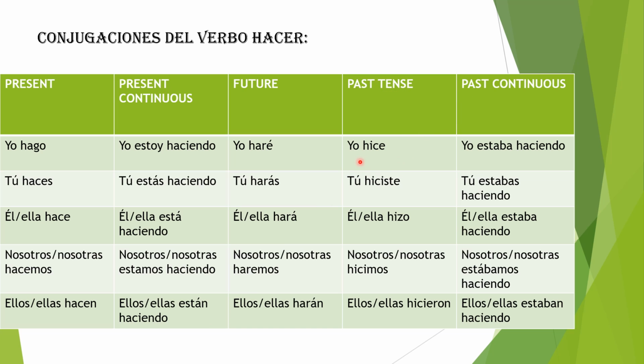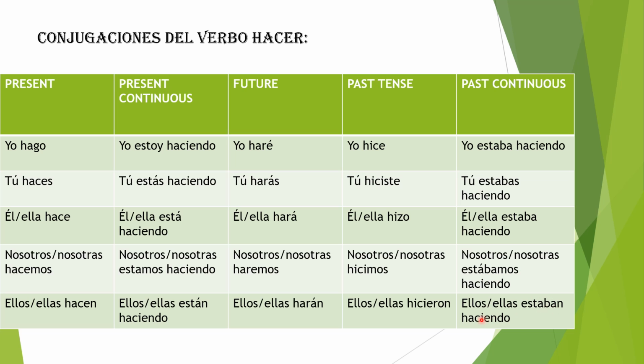Past tense. Yo hice, tú hiciste, él, ella hizo, nosotros, nosotras hicimos, ellos, ellas hicieron. Past continuous. Yo estaba haciendo, tú estabas haciendo, él, ella estaba haciendo, nosotros, nosotras estábamos haciendo. I just want you to know the accent over the A here. That is the only conjugation of the verb estar in the imperfect tense that has an accent, okay?